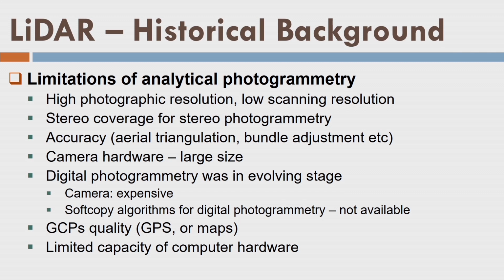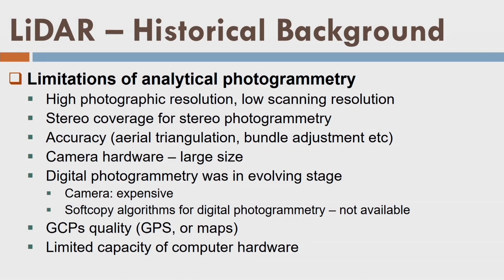Further, for photogrammetry, we have to have stereo photographs. For the stereo coverage, a lot of planning was required and it was a cumbersome process. And secondly, the logistics of the aerial photography was always there in place. After processing the 2D images, we used to get the 3D data. The accuracy of the aerial triangulation or the bundle adjustment was around 2.5 pixels at best, and the pixel size was very large, some few meters. What about digital photogrammetry?